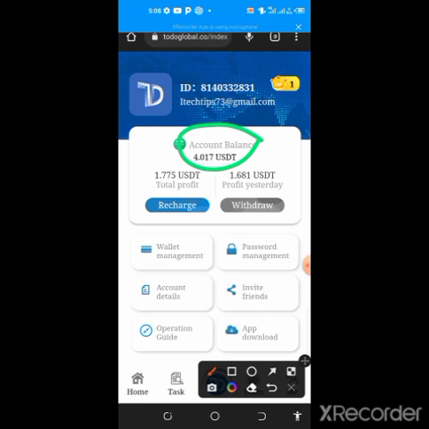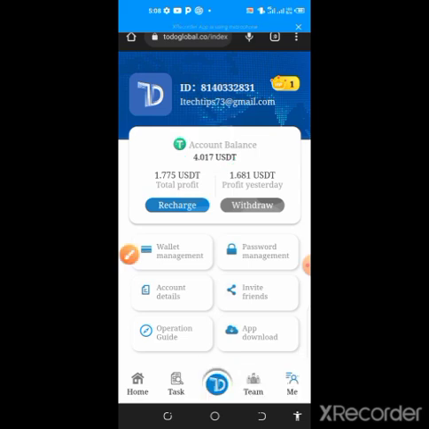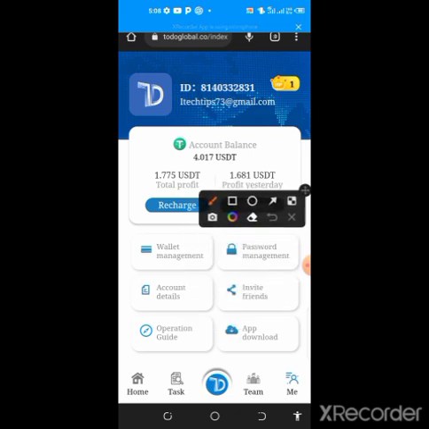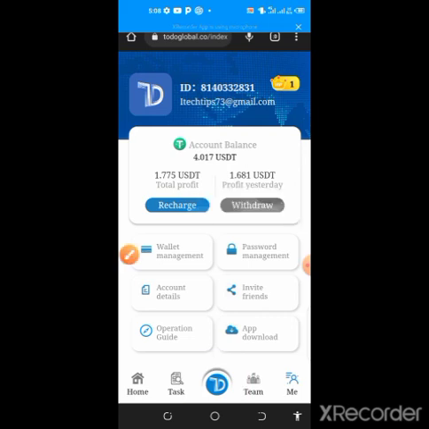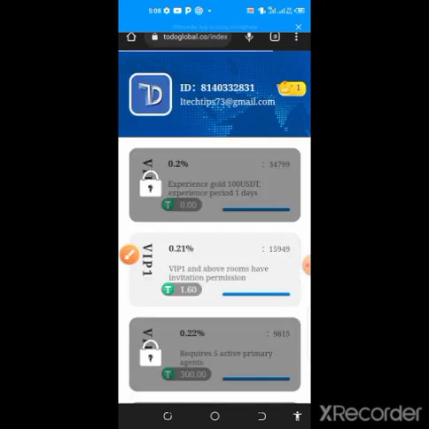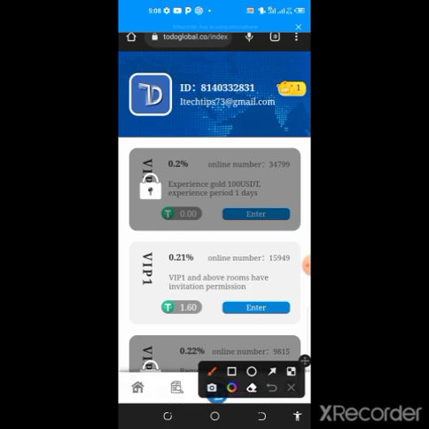Automatically you will receive $100, and when you receive that $100, you need to come to this place and you see this central button. This is a grabbing button where you need to click. Automatically you open this place and you see this experience room will be unlocked for you.